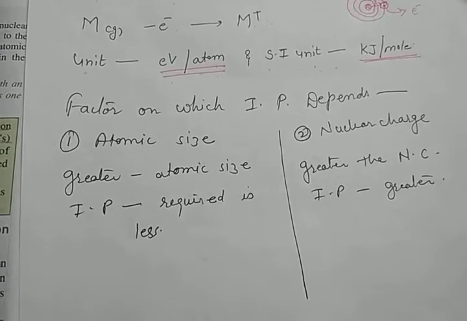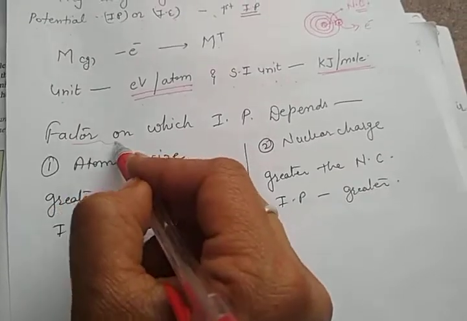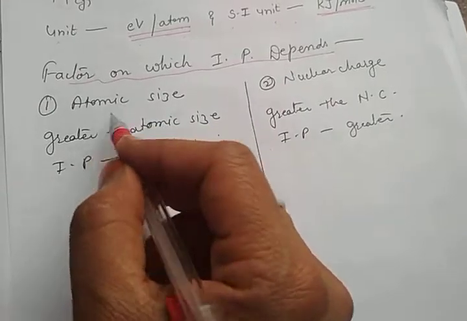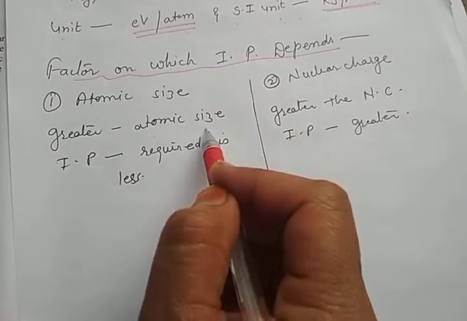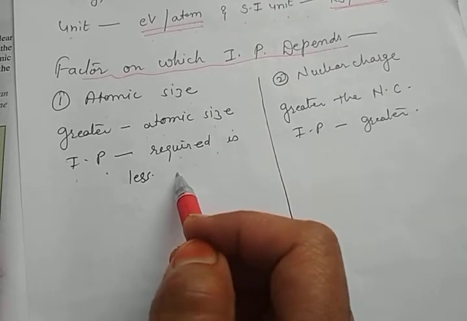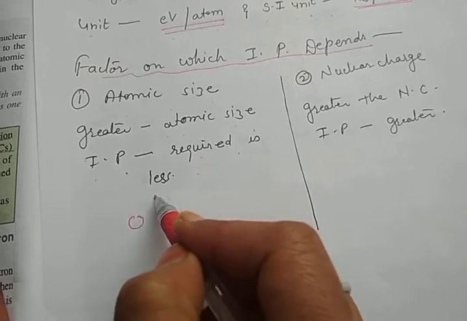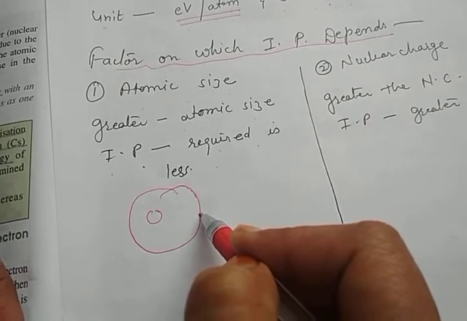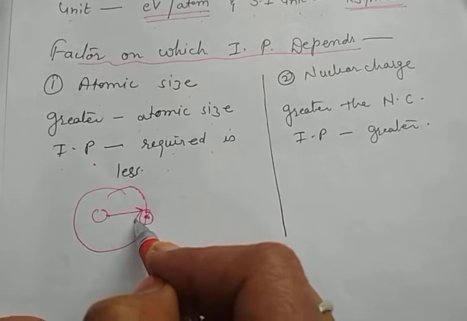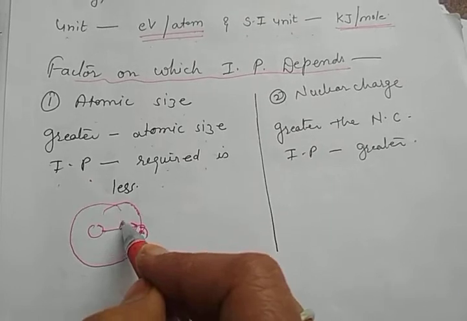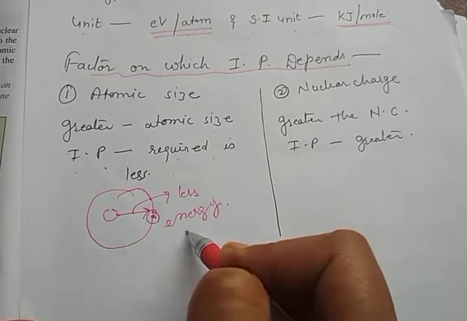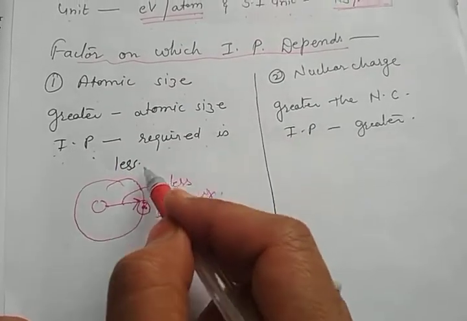Now the factors on which ionization potential depends. The first factor is atomic size. Greater the atomic size, lesser the ionization potential. How can we say that? If the atomic size is greater, then the last electron present in the last shell will be loosely held by the nucleus. As it is loosely held by the nucleus, very less energy is required to remove it. Thus, ionization potential will be less.